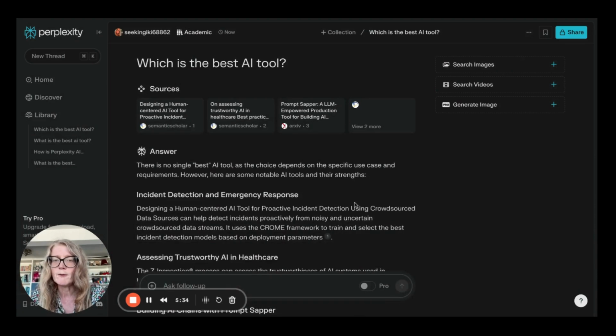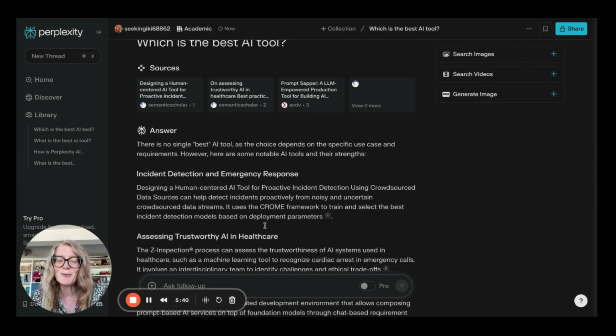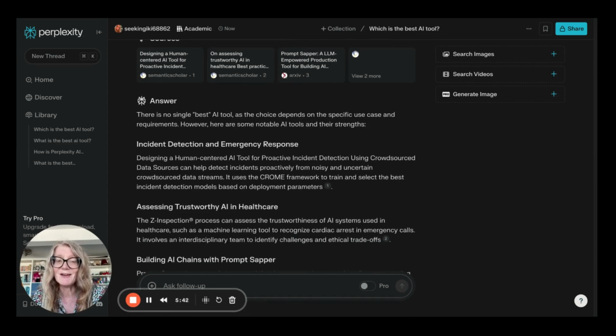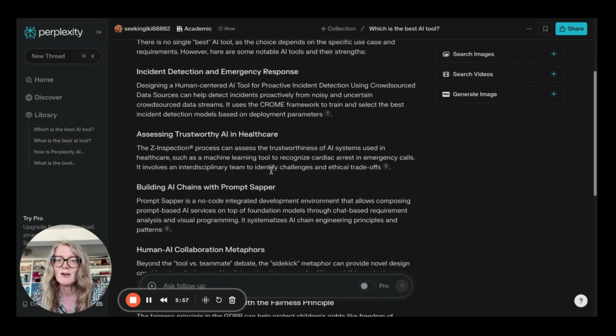So there'll be specific sites that the tool often references and uses. And because this was such an open question, again, it's helpful. The response seems to be sensible. It says there's no single best AI tool, as the choice depends on the specific use case and requirements. However, here are some notable tools and their strengths. So straight away, you can see that the words are more considered here.